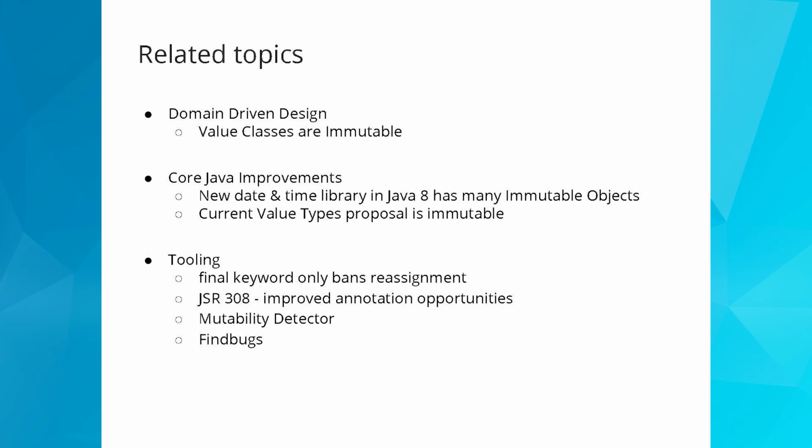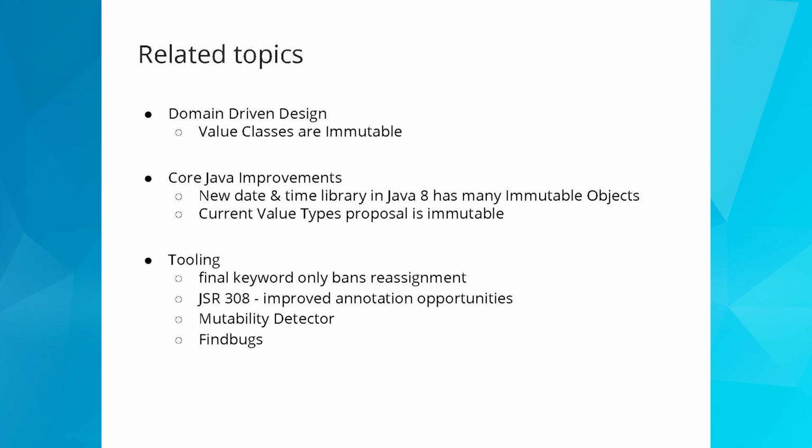There's also a significant improvement in the amount of tooling which tries to give you support for putting together these value types. So obviously the final keyword's useful, but it only bans reassignment. So you can still have a mutable object by assigning a mutable object into a final field. There's a spec for allowing more annotations all over the place, which gives you improved opportunity for static analyzers.